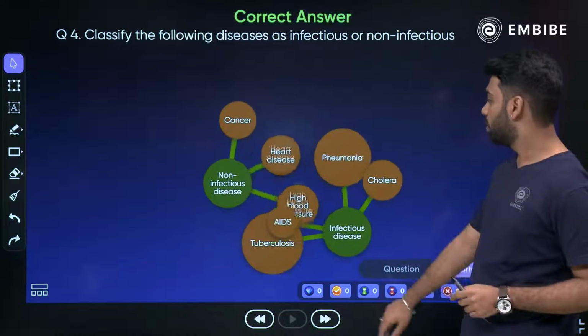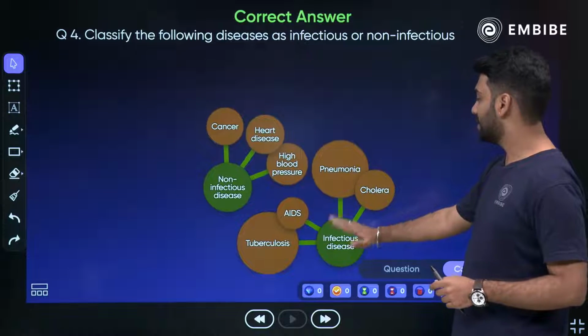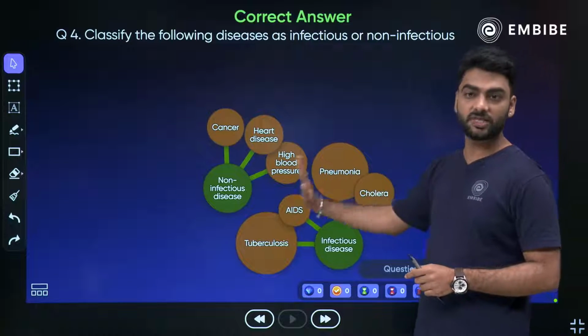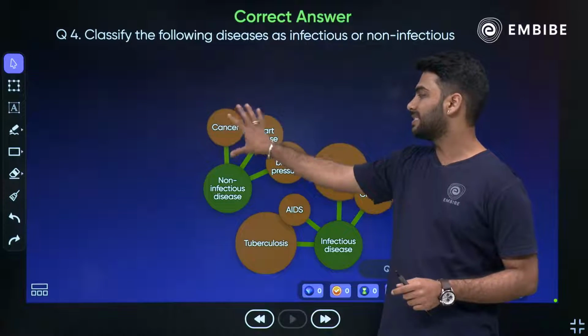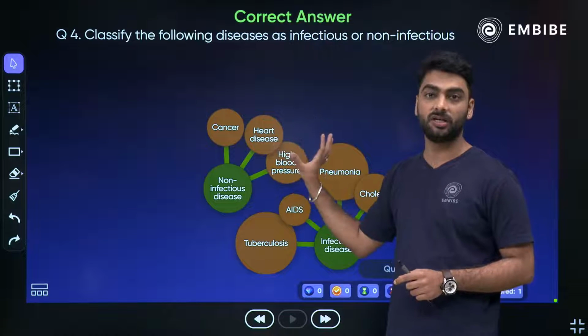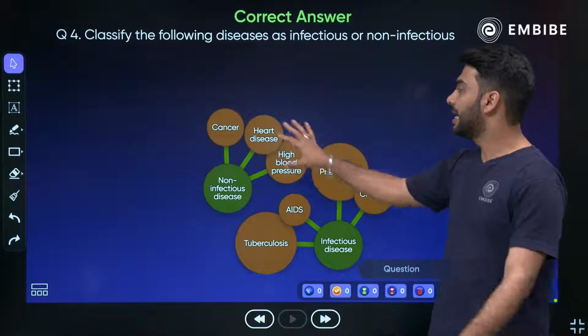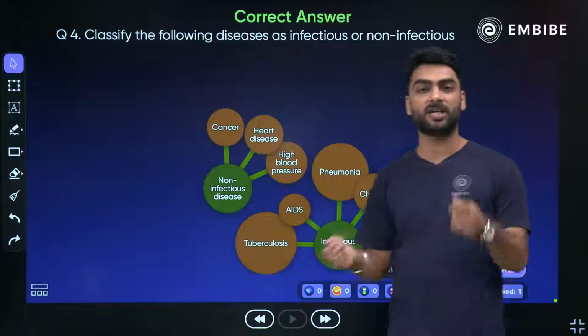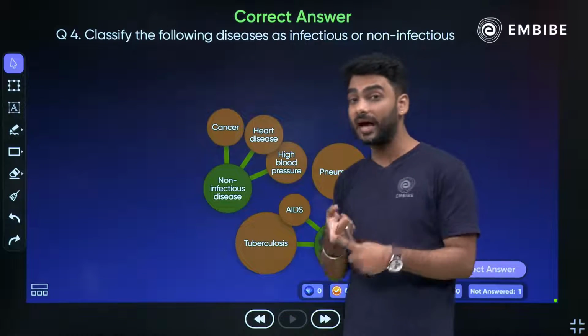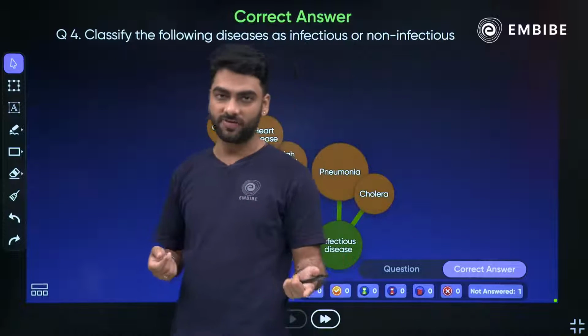Okay? So your AIDS, TB, cholera, pneumonia, these 4 are infectious. Cancer, heart disease, high blood pressure. Okay, cancer, yes, very good, Neha, you are correct. Cancer, heart disease, high blood pressure, headache, diabetes, all of these are non-infectious.